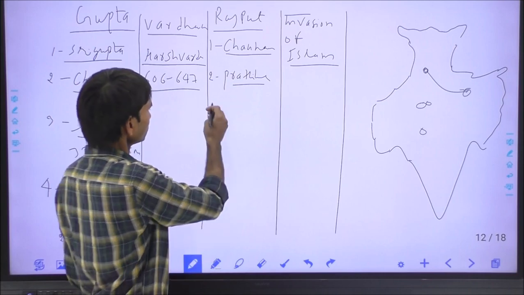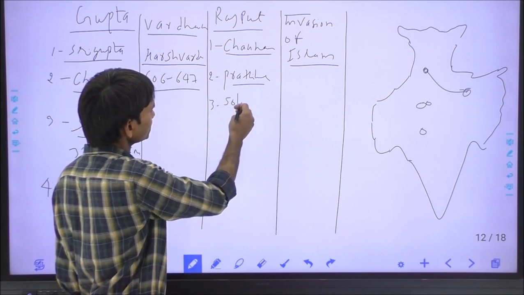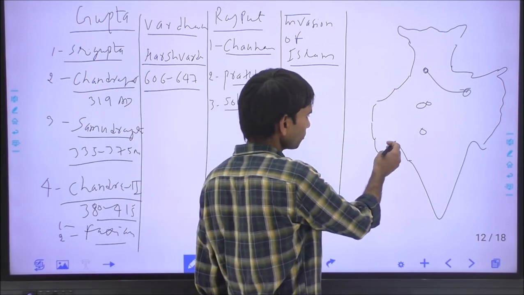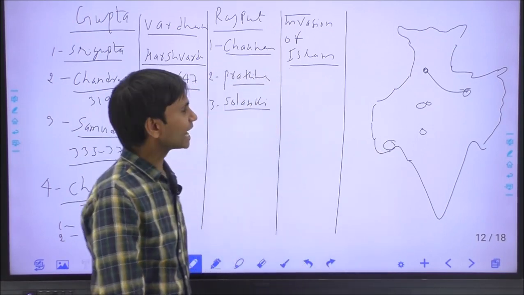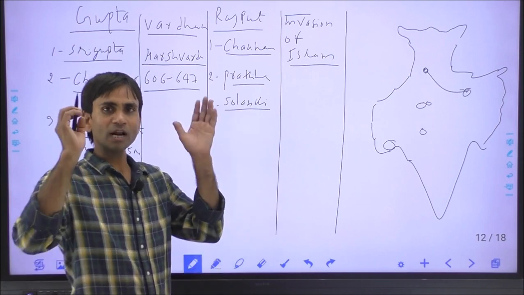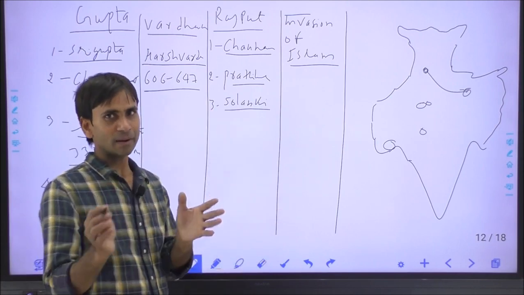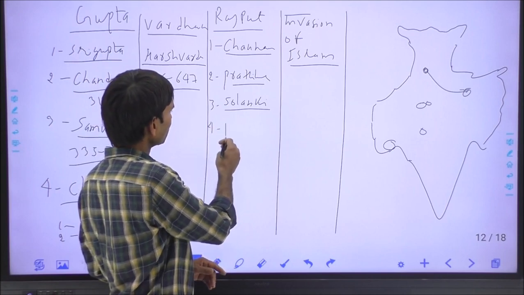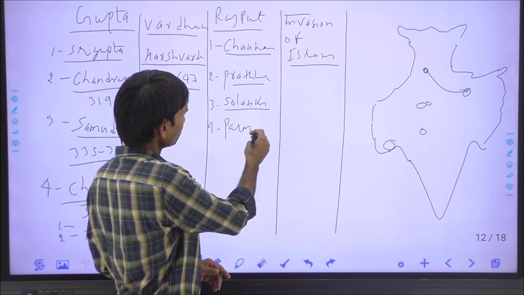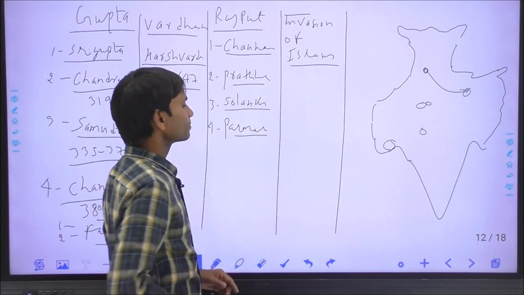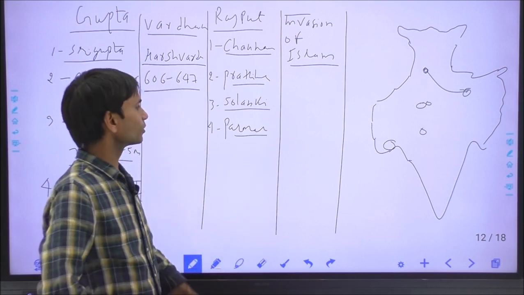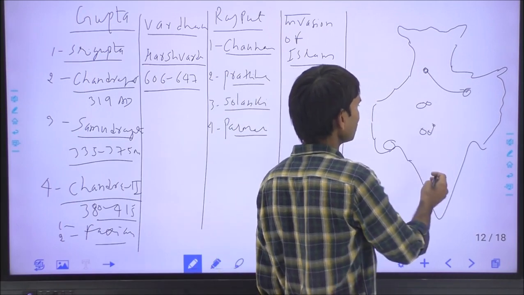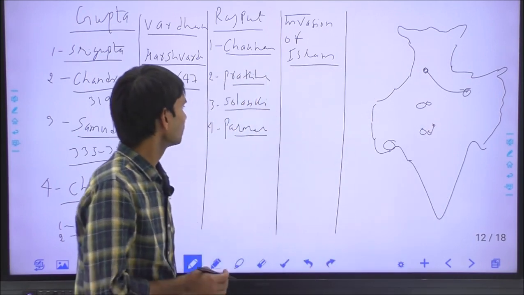Third, this was the Solanki dynasty, also called the Chalukya of Gujarat, and it was founded by Mulraj I in 940. Mulraj I made Anhilwada his capital, now in Patan district of Gujarat. Fourth, the Parmar dynasty, founded by Siyak in the 10th century, 949, who made his first capital at Mandu and second capital at Dhar, both in Madhya Pradesh.